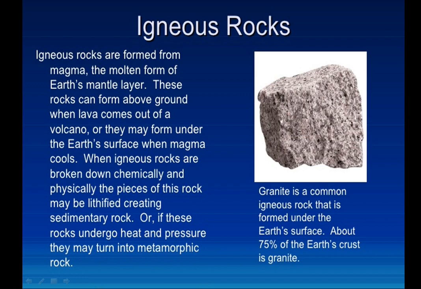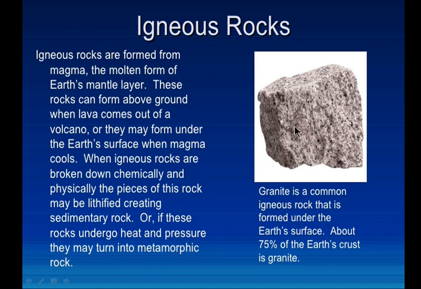First we have seen how the igneous rocks are formed by the molten form of magma. Then these rocks are formed above the ground whenever the lava comes out from the volcano. In this way the igneous rocks are formed. Then afterwards, from the igneous rocks the sedimentary rocks are also created. Then afterwards it turns into the metamorphic rock.